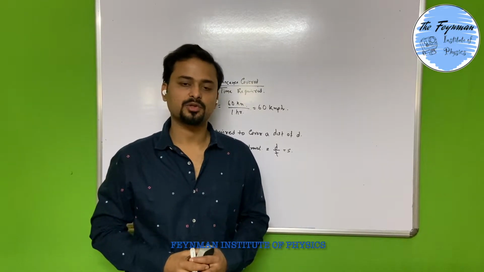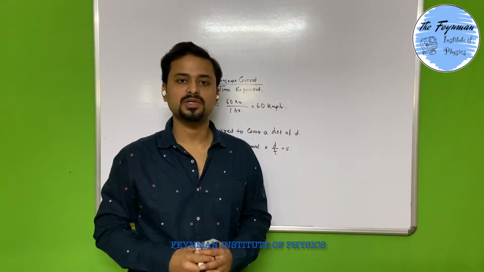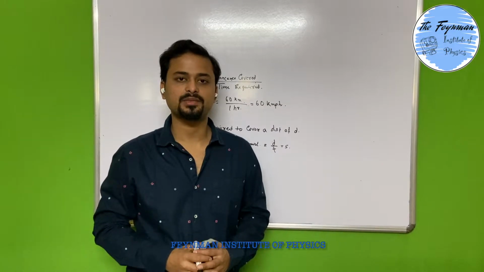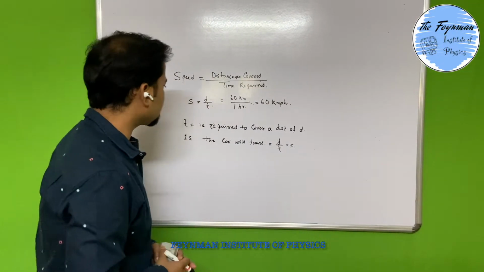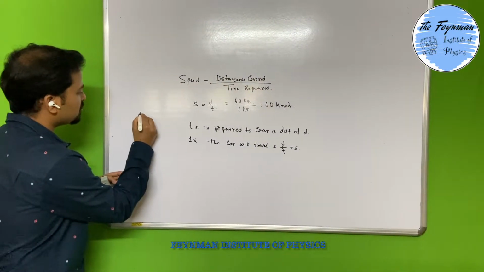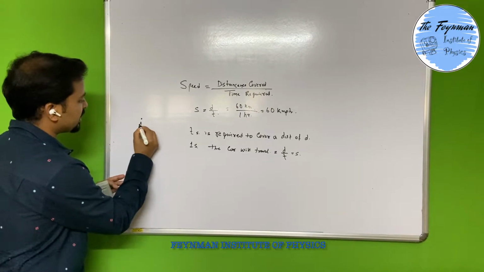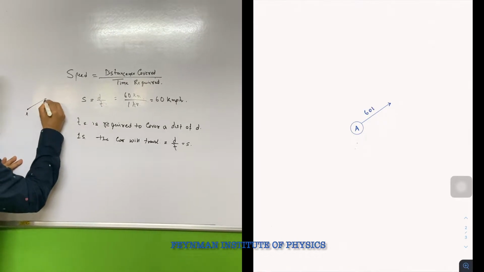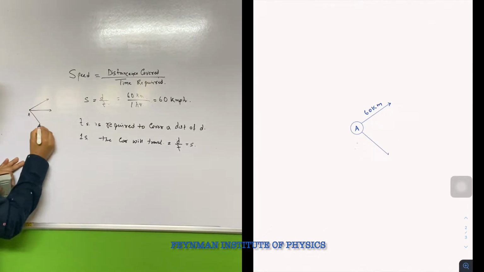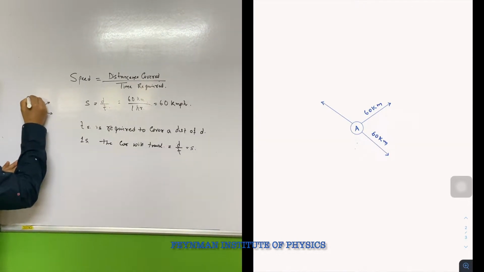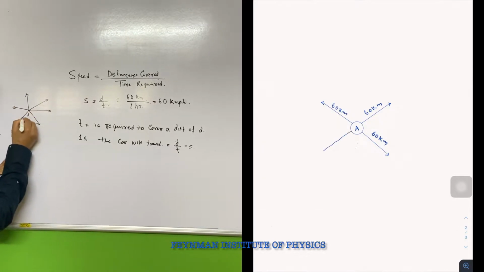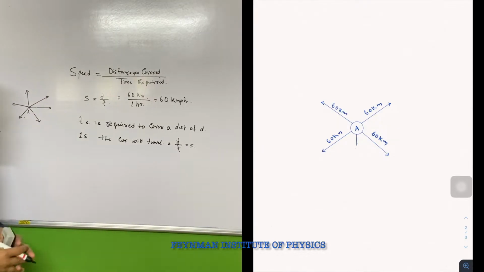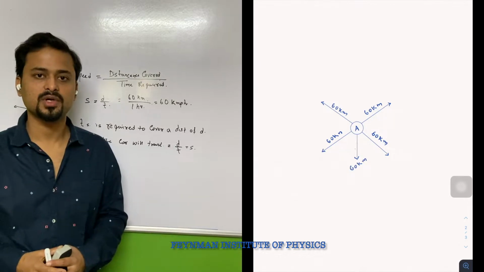Now by this method we are not quite sure in which direction the car is actually traveling. That means if the car is starting its journey from this point, say from this point A, then in 1 hour the car can move in any of the given directions. So the car can travel in this direction or this direction, or any direction in 1 hour.